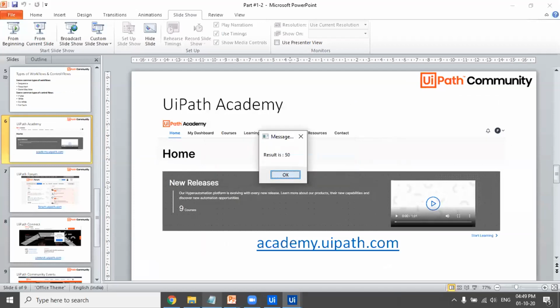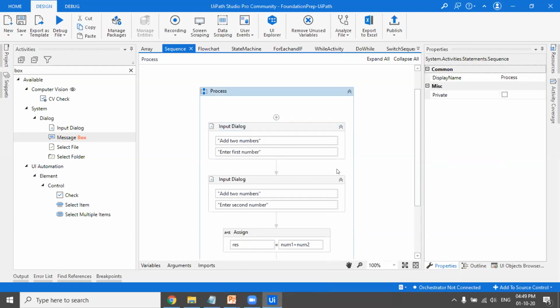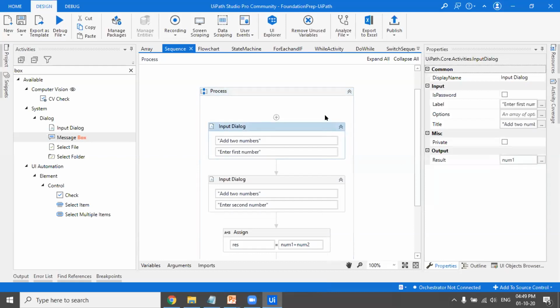Because all these things have to be executed one after the other, first you will ask for the first number, then you'll ask for the second number, then you'll add it, and then you'll give the answer. So input dialog box basically is used if you want any input from the user. Add two numbers, that is the title of your input dialog box, you can define here.